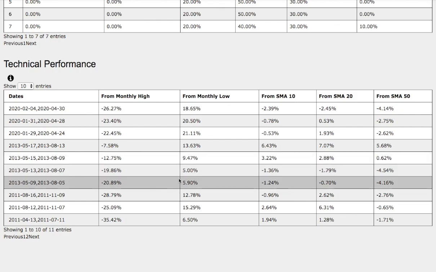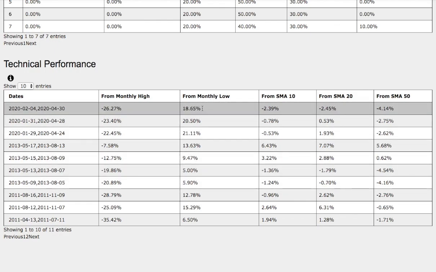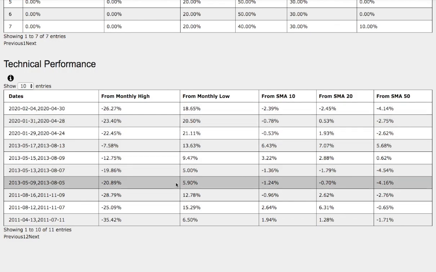One key difference is the monthly low. The current trend that we're in is fairly high, up 18% from monthly low. Compare that to the trend that we just examined, it was only up around 6%. So do keep that in mind.